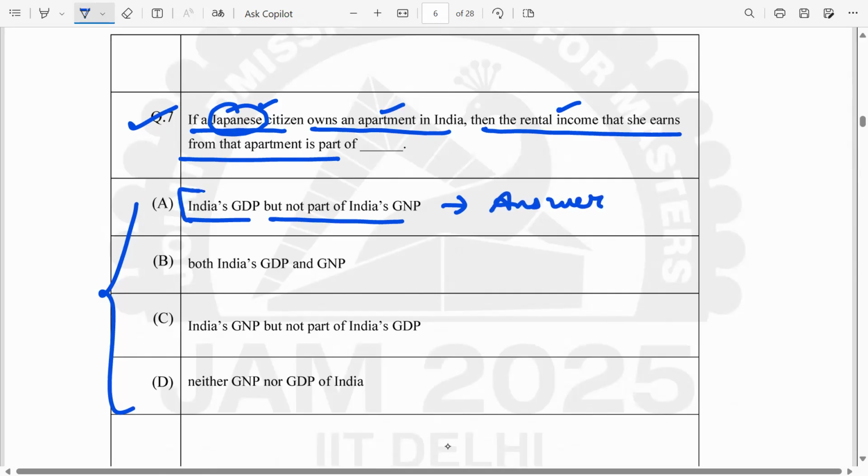If you look at this particular transaction, you can clearly see that whatever apartment is owned by the Japanese, this apartment lies within the domestic territory of India. So any income earned from this apartment is a part of GDP of India. But this income is not earned by the resident of India, it's earned by a Japanese. So in that particular case, it is not a part of GNP of India.